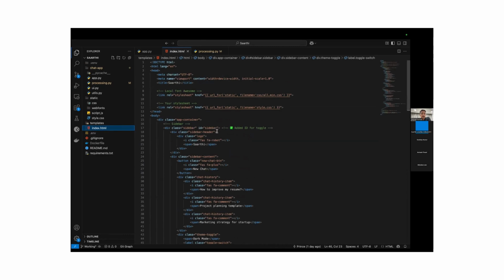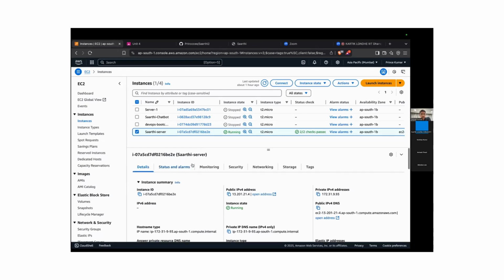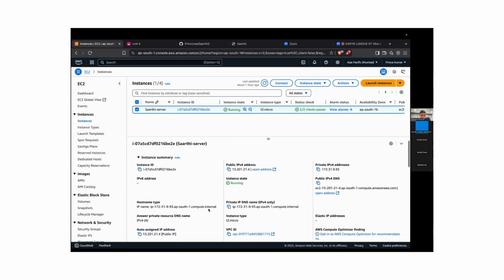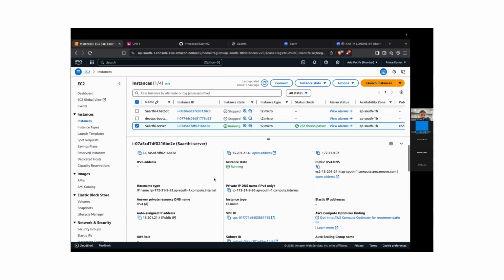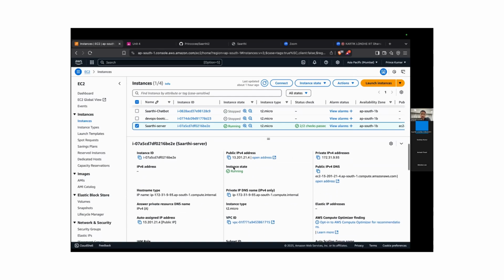After this, we have deployed this entire application on the cloud, AWS, where I can show you this is the Saarthi instance, named Saarthi server, which we have created using an EC2 instance. If we look at the details of this EC2 instance, we have created a virtual machine on Amazon AWS using the hypervisor, and this is the public IPv4 address where we can access this URL.